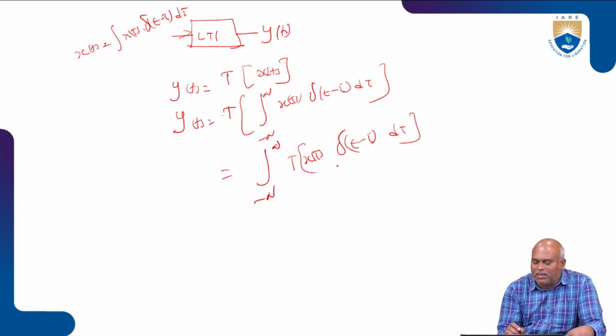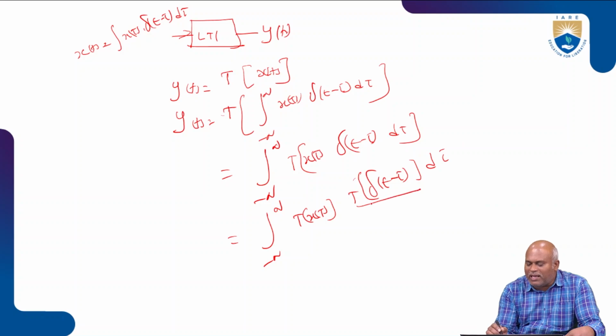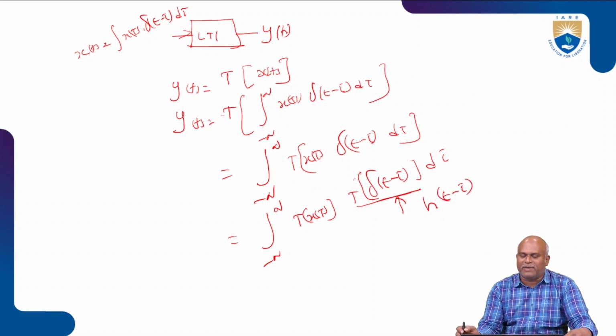Now in the integration from minus infinity to plus infinity of T of x of tau, there is no change. Then T of delta of t minus tau, it will happen with d tau. Now this one I should write as h of t minus tau.